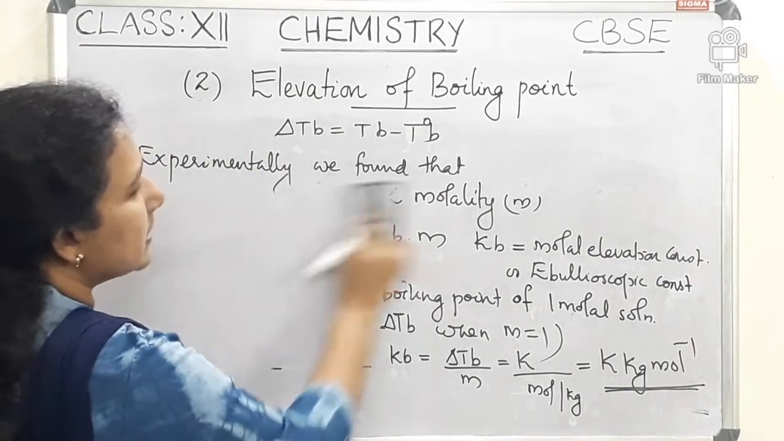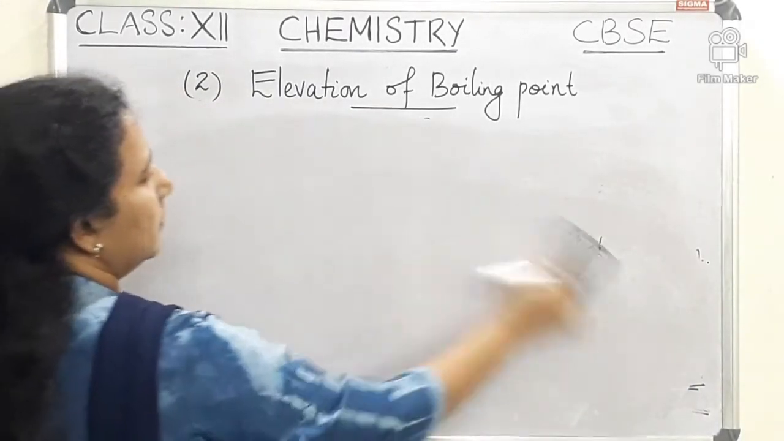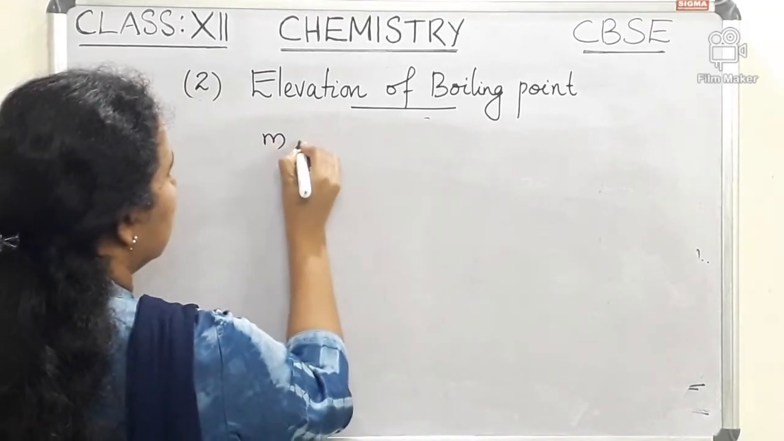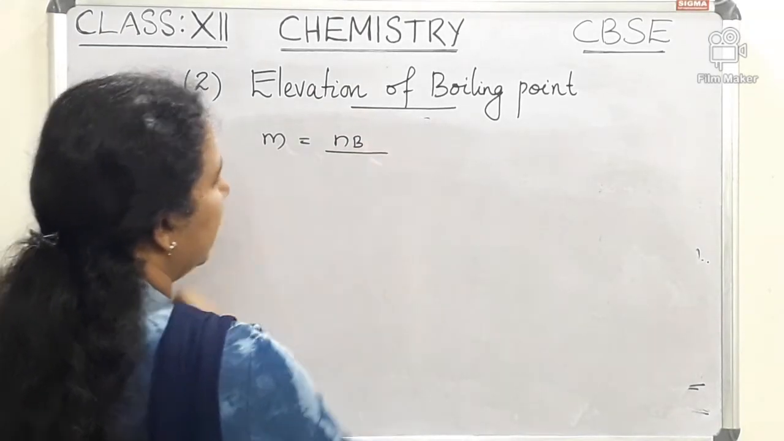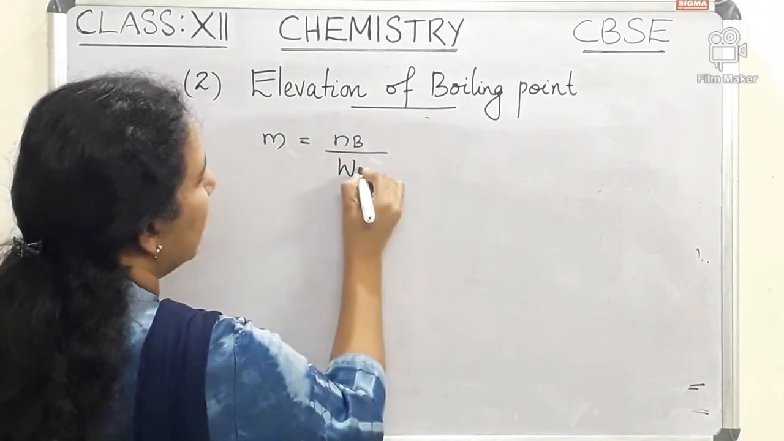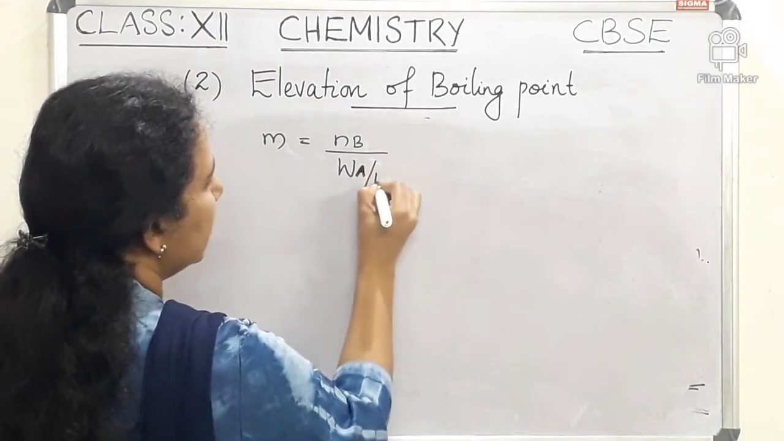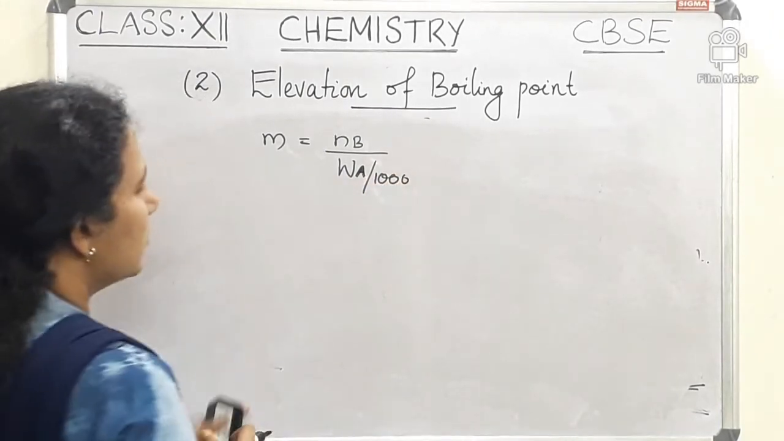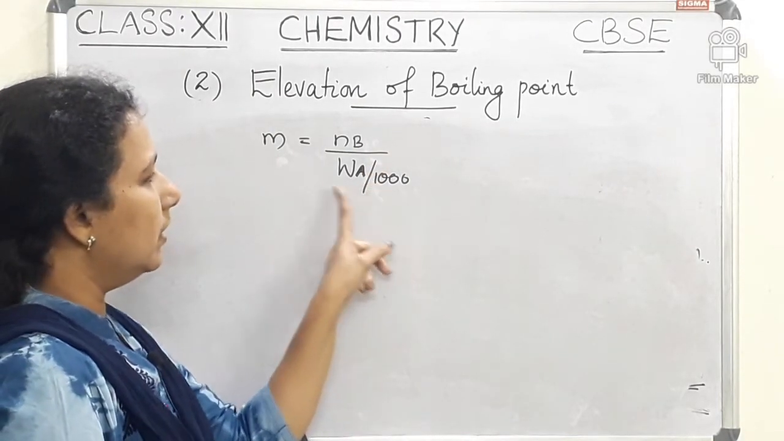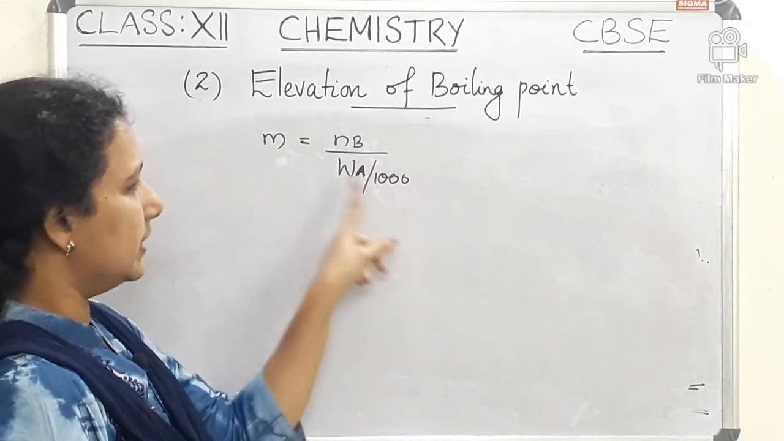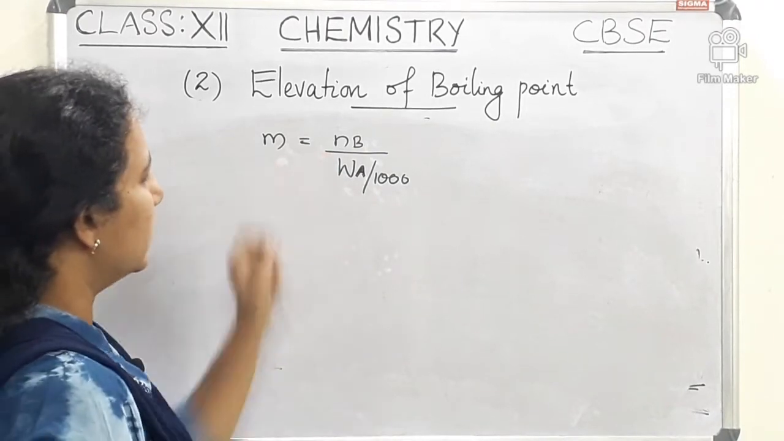Now let us see what molality is. Molality m is equal to the number of moles of the solute divided by the mass of the solvent in kg. The mass of the solvent is WA, and to express it in kg we divide it by 1000. So molality is Nb divided by WA by 1000. This is the equation for molality.